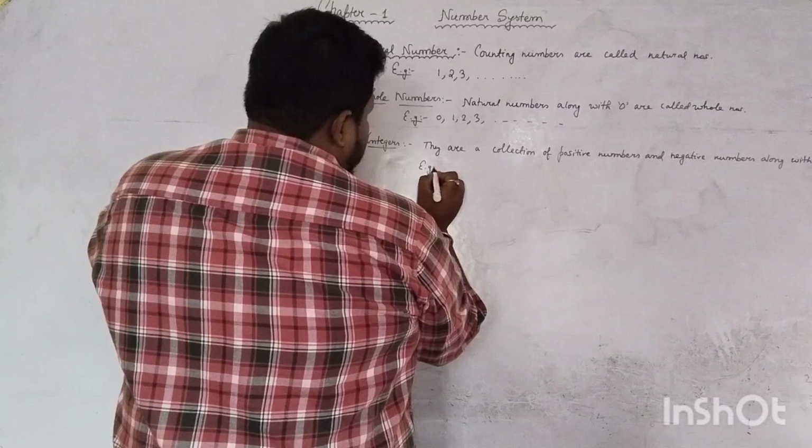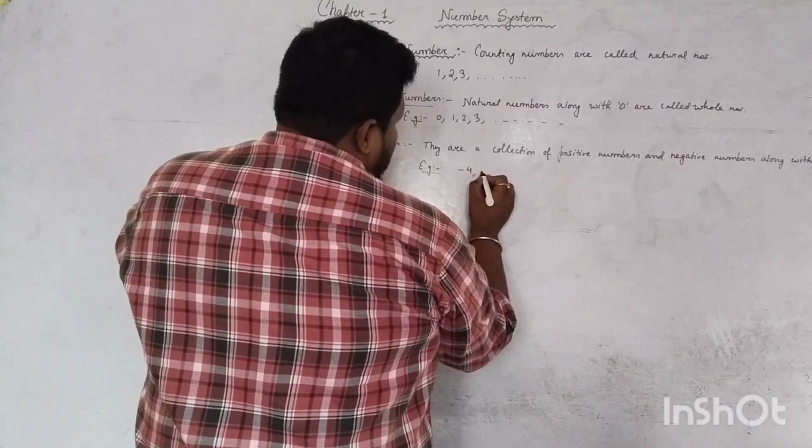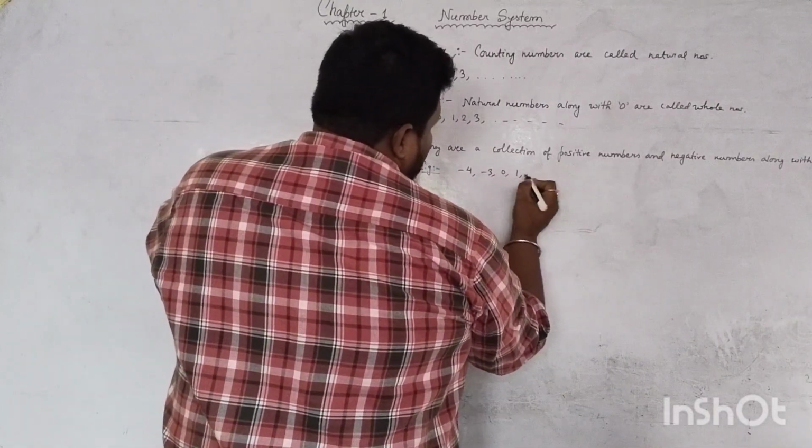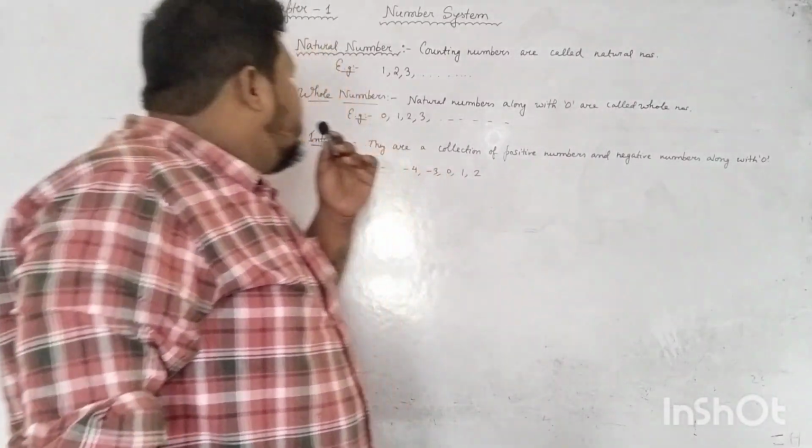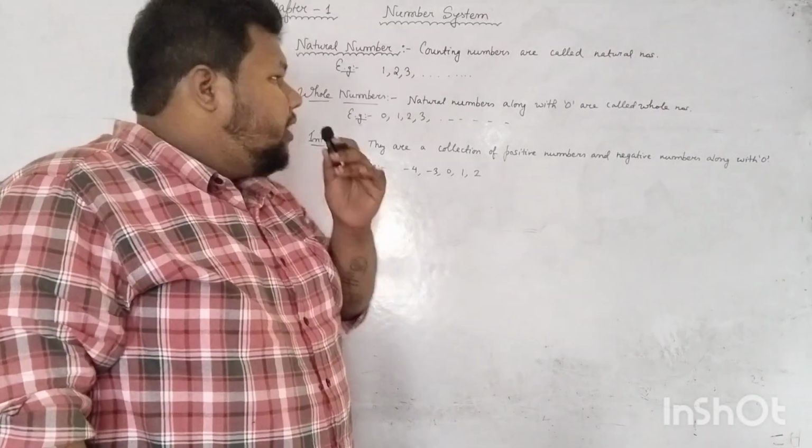For example, -4, -3, 0, 1, 2. So these are all integers. Now I hope it is clear about natural numbers, whole numbers, and integers.